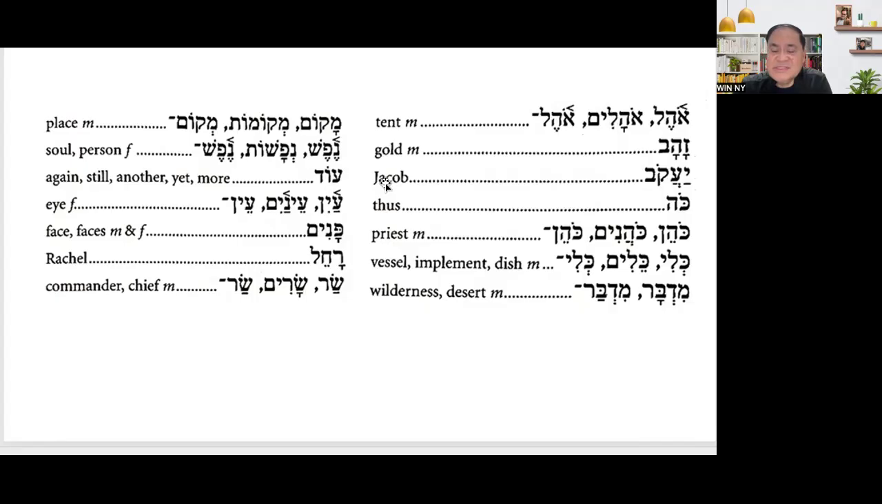Okay, Jacob. This is Jacob. So pay attention to the vowels. Look at the vowels. Ya. And then look at the ayin. Okay, because there is a half vowel and the other half vowel, sheva. So the pronunciation of this is half silent, half pronouncing.